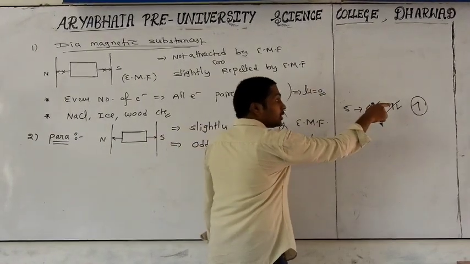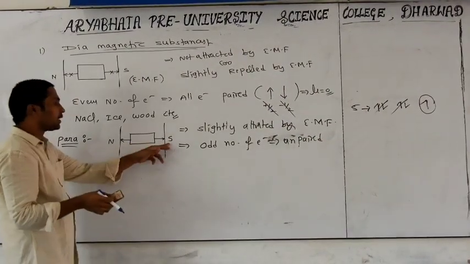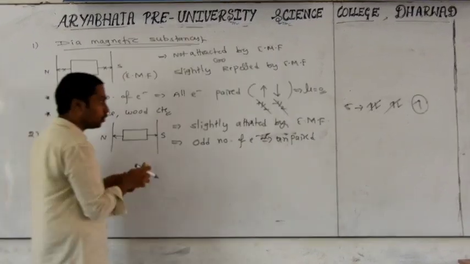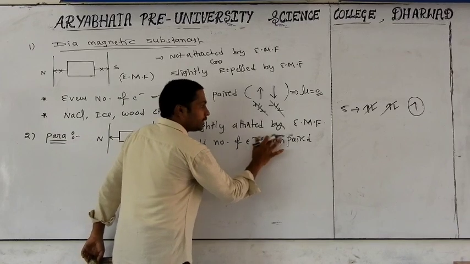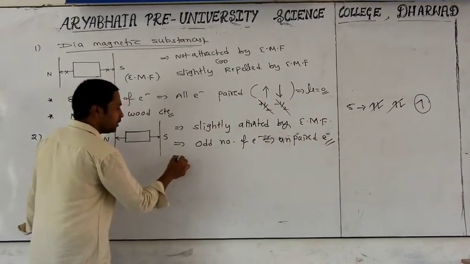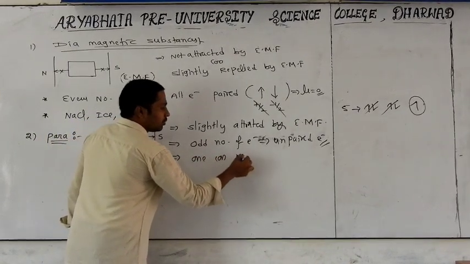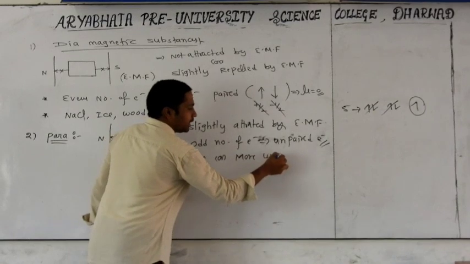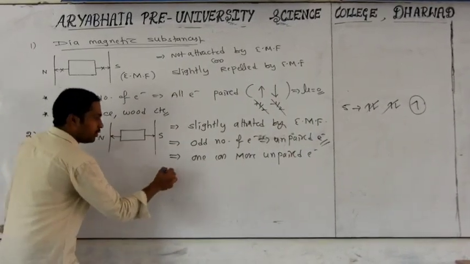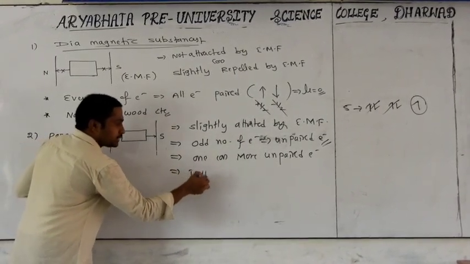Due to this unpaired electron, they have some moment. Due to that moment, it has a slight attraction with the external magnetic field. Thus the nature is called paramagnetic. So with an odd number of electrons, the species definitely have an unpaired electron, because of one or more unpaired electrons. An unpaired electron is a single electron. We can tell some other things: this is only a temporary magnet.